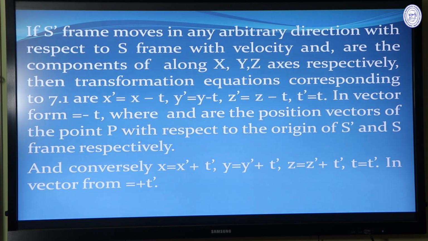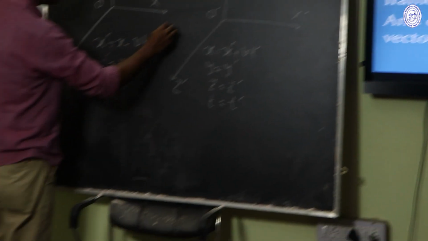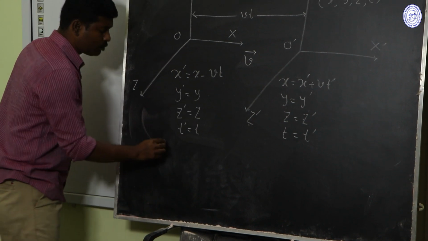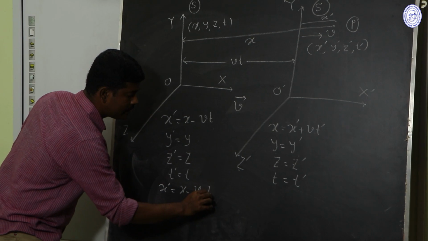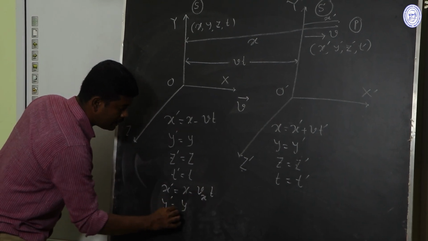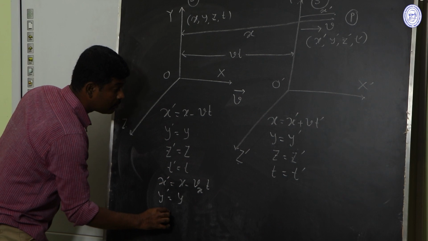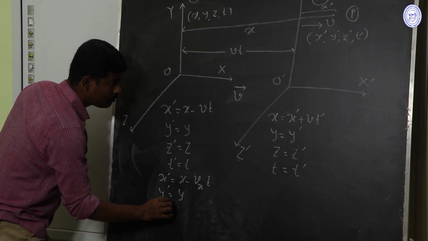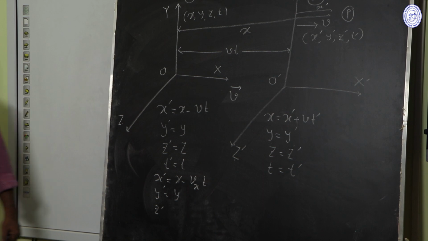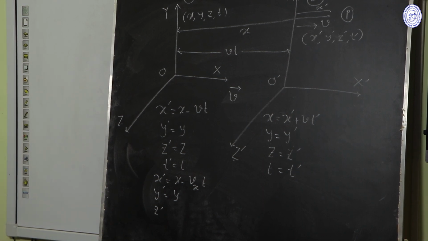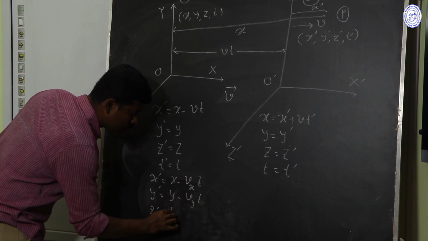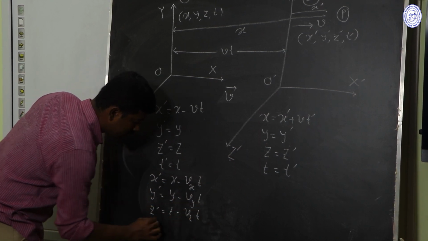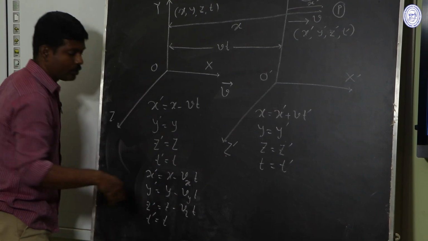If the velocity is along an arbitrary direction, say the velocity is v, then this transformation relation can be written as x prime equal to x minus vxt, y prime equal to y minus vyt, z prime equal to z minus vzt, and obviously time will be the same, t prime equal to t.